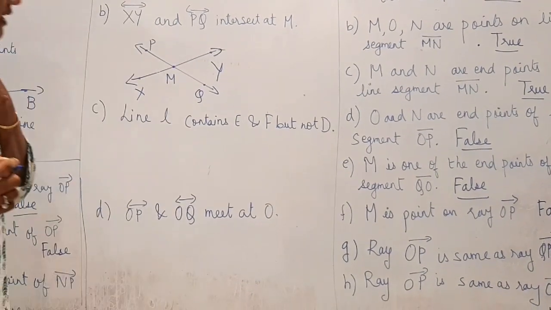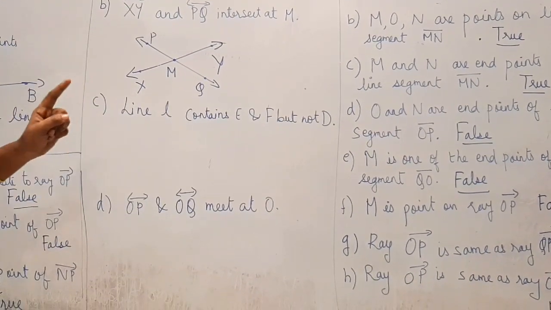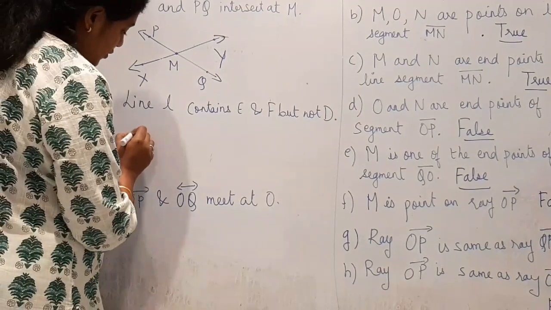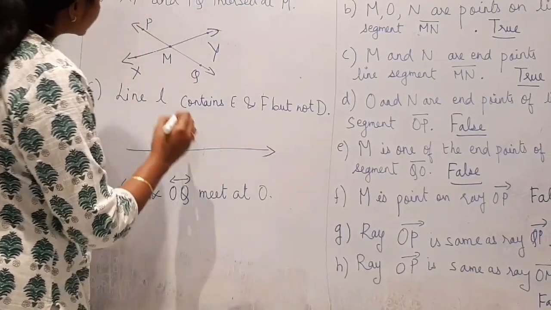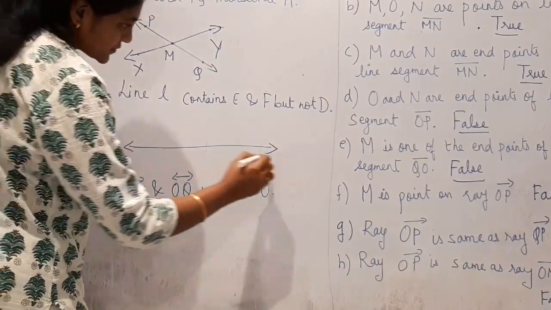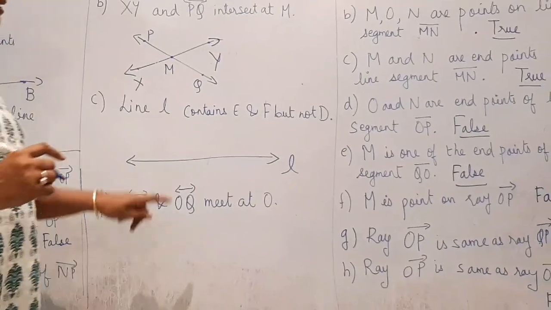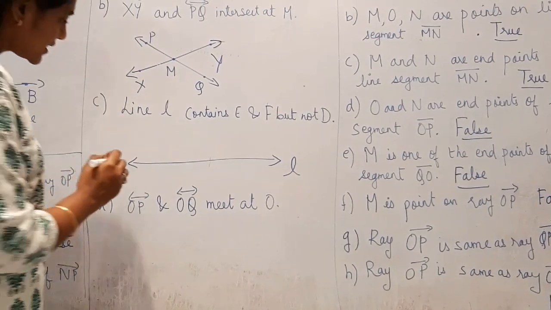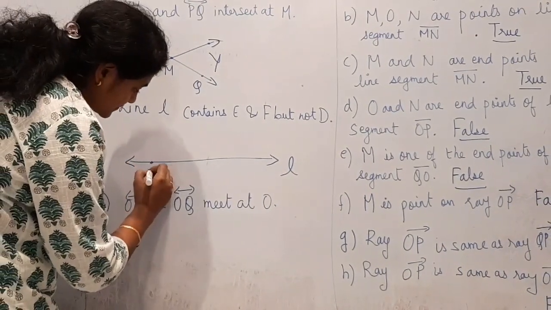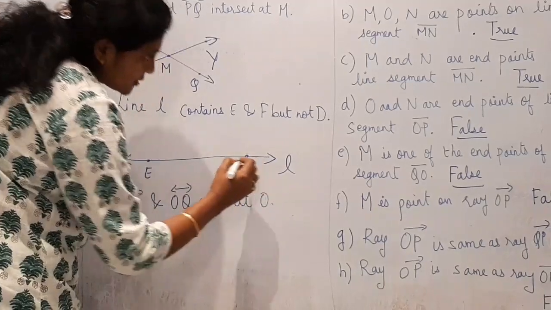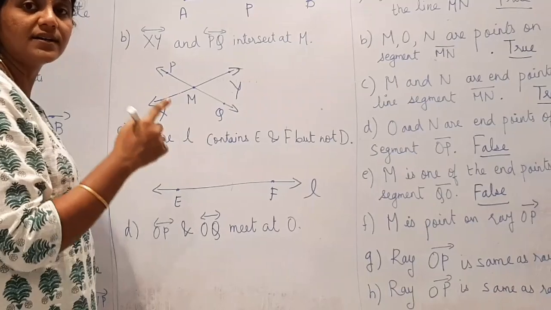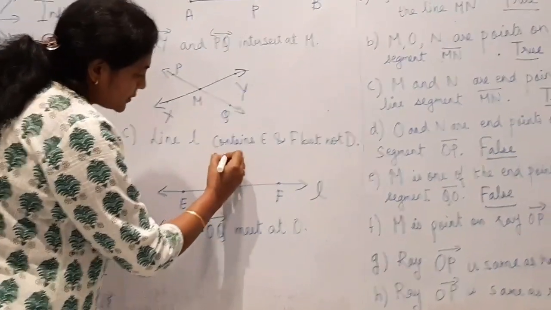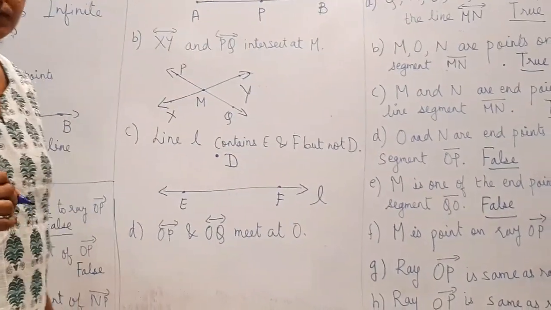Now see, line L contains E and F but not D. Line means it extends in both directions. This is line L. It contains E and F but not D. D is there, but the line does not contain D, so it will be outside.